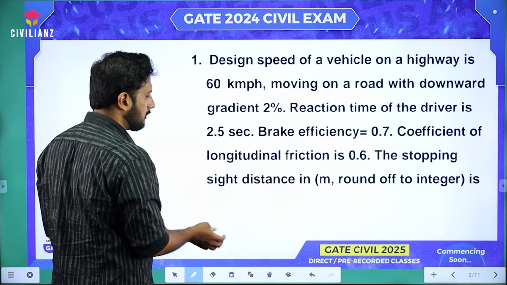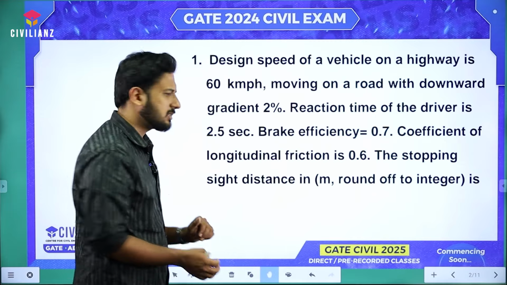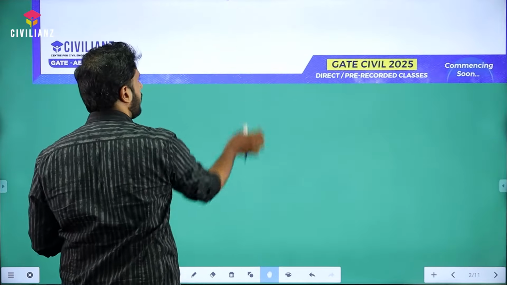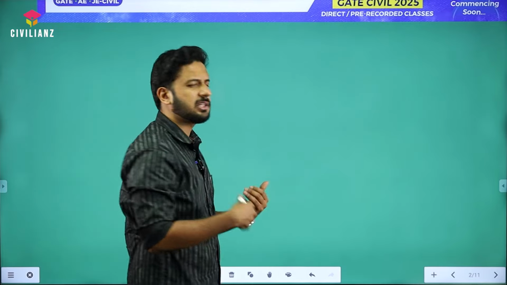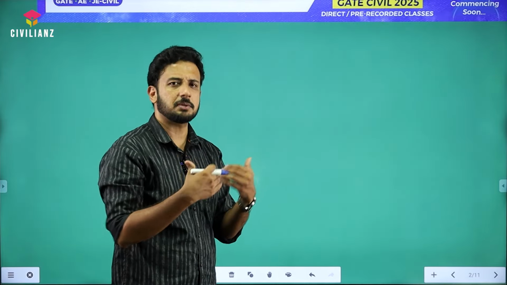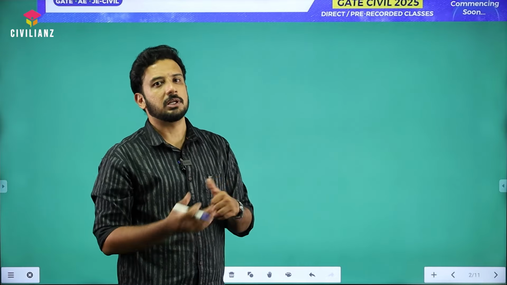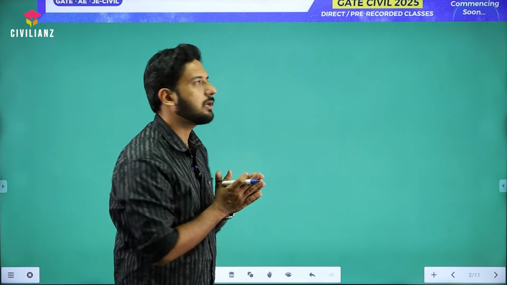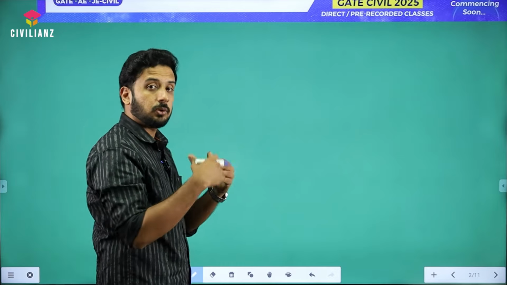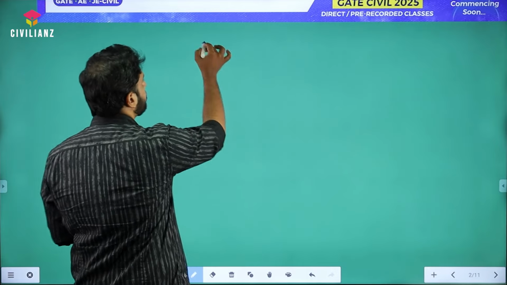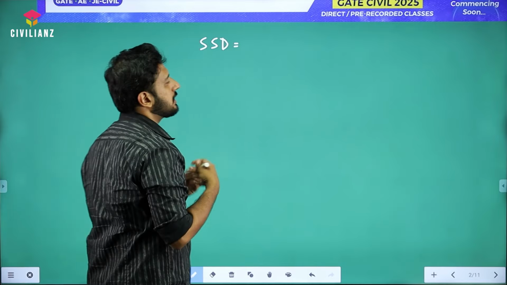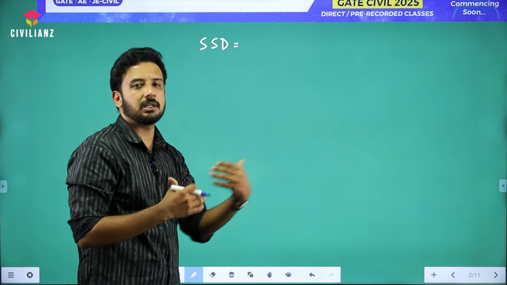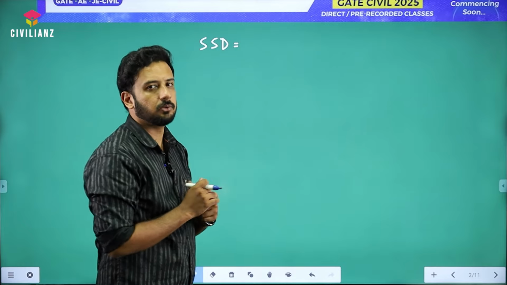So we need to calculate the stopping sight distance. Very simple question, right? We know the equation of stopping sight distance. You can substitute the speed either in kmph or in meter per second. The only thing is you need to substitute properly and take the equation accordingly. I would like to take meter per second, because I always recommend it, since you get a more accurate answer.